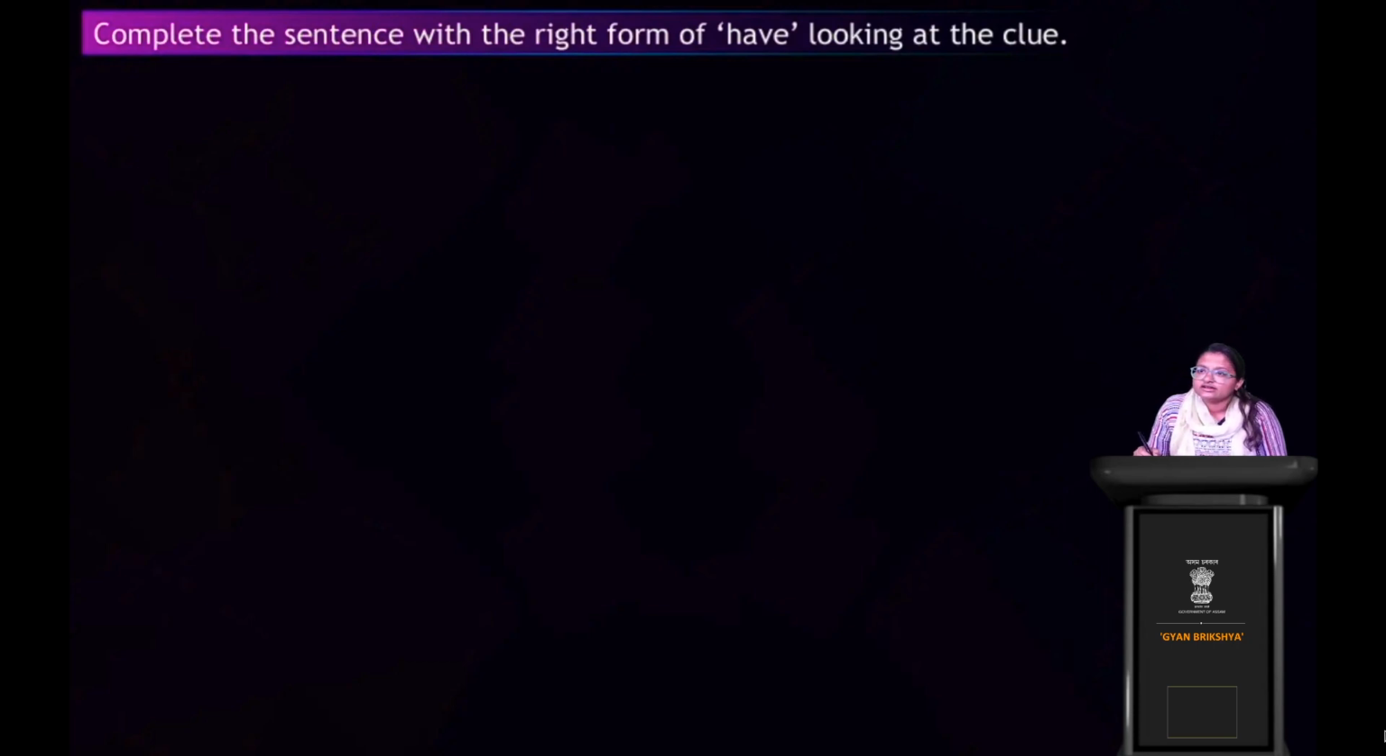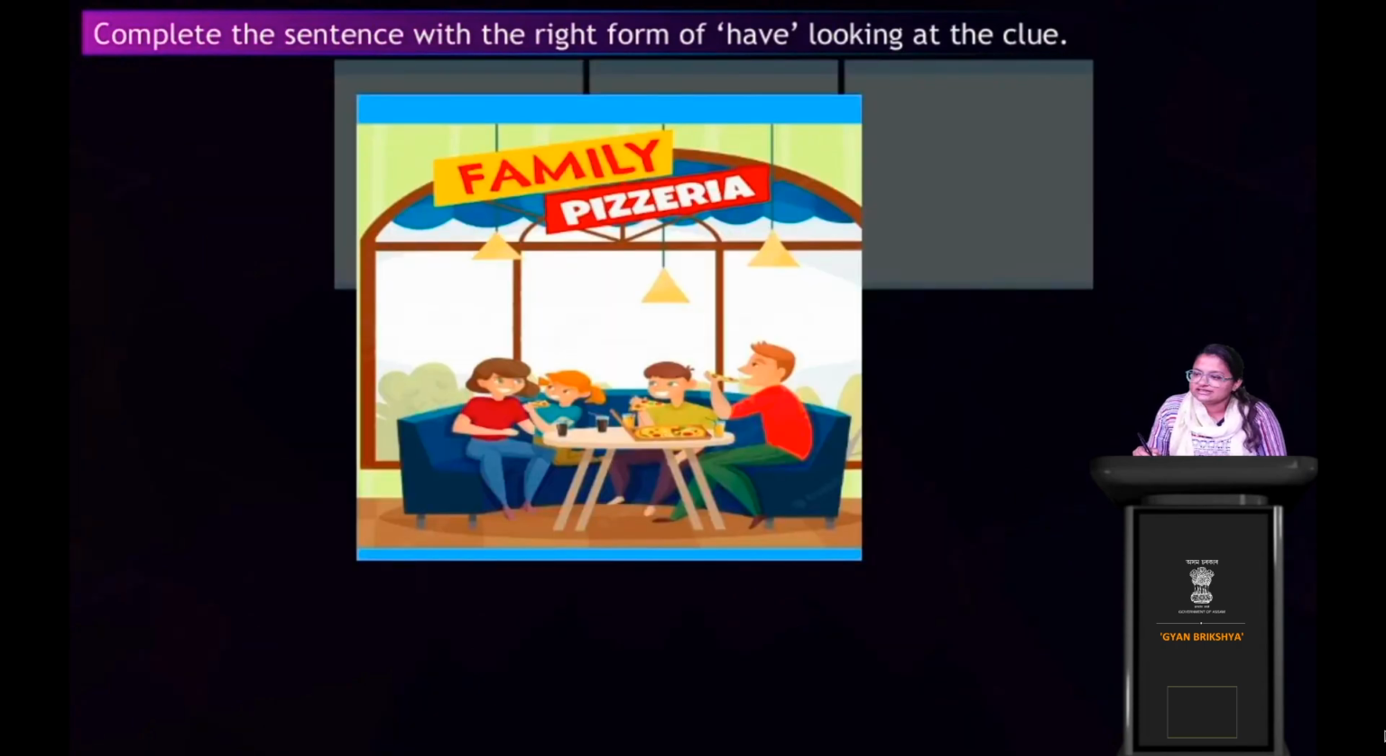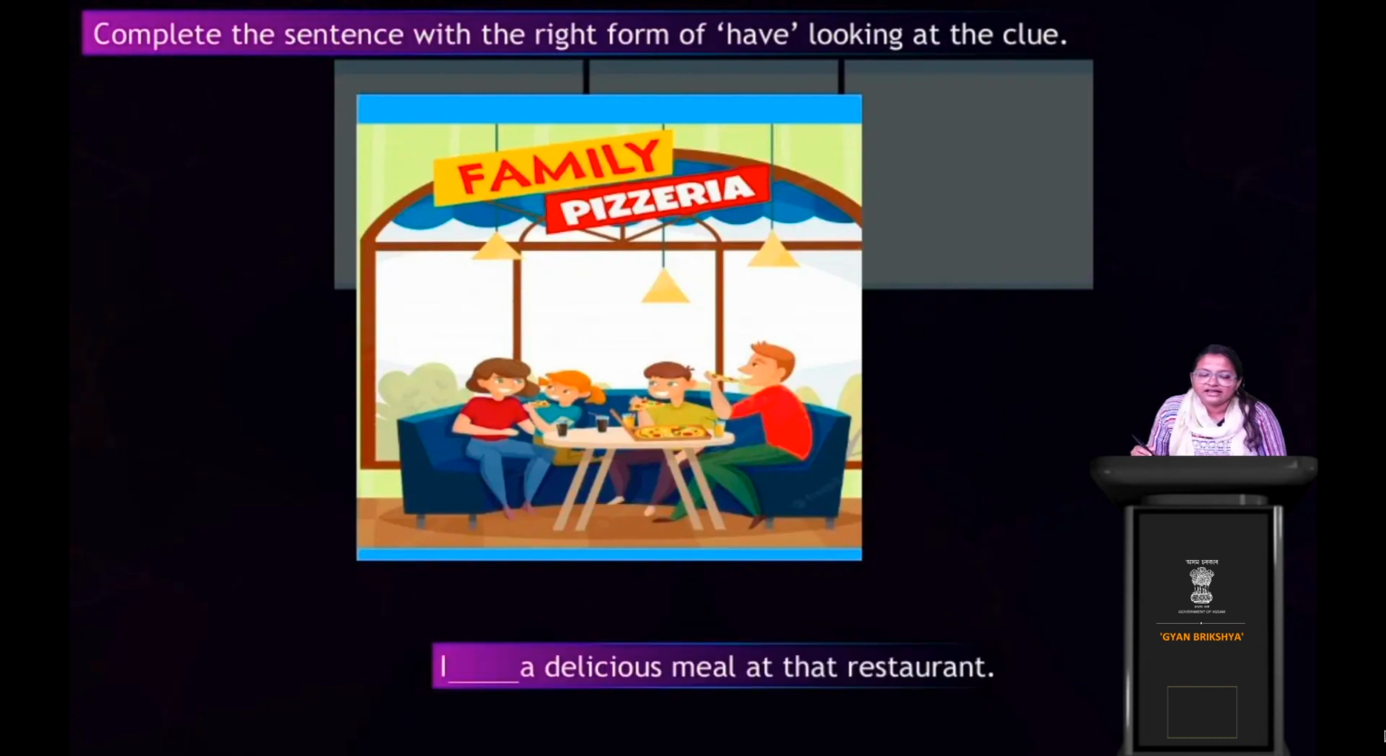Let's get started. Okay, what is it? What is the family doing? Oh my god, they're eating pizza, right? So what is the sentence for us? I dash a delicious meal at that restaurant. The clue is that the sentence should be in past tense. So in the blank, which form of the have verb are you going to make it, right?